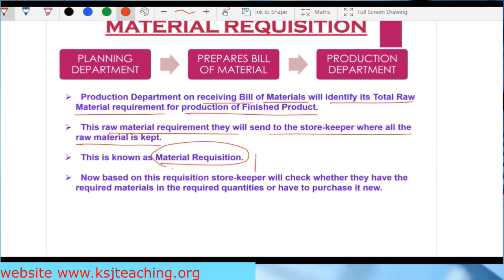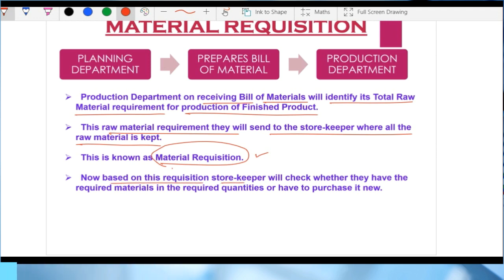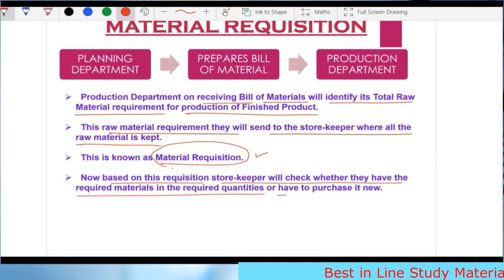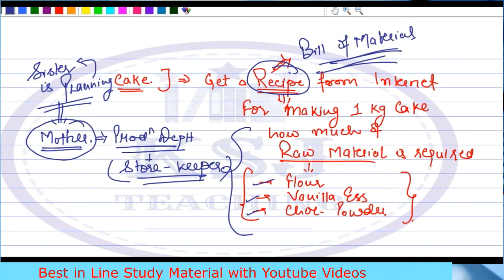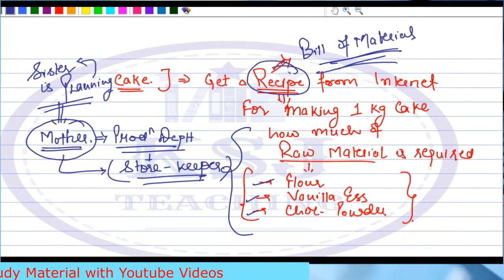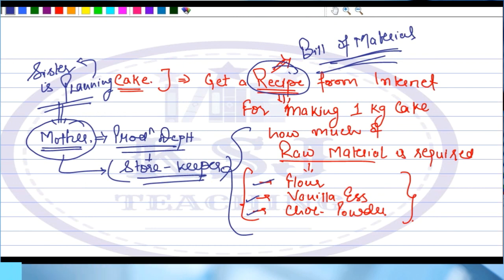This is called material requisition. Now, based on this requisition, the storekeeper will check whether they have the required material in the required quantities or have to purchase it new. That's what I told you, that your mother will check in the store, that is the kitchen, what all ingredients are already available and what is to be bought new, right?